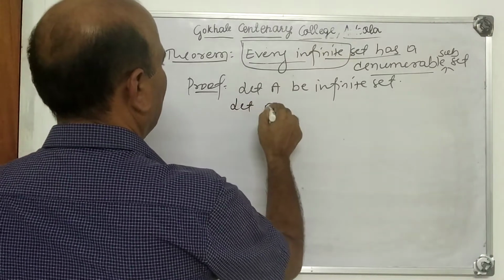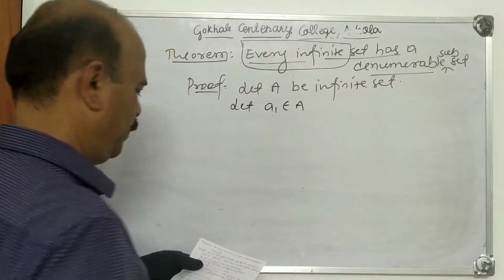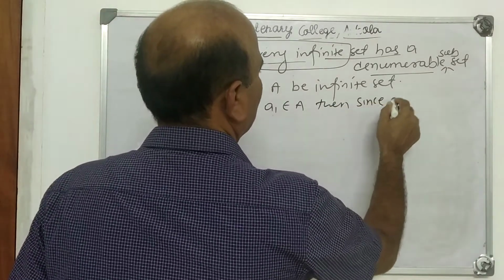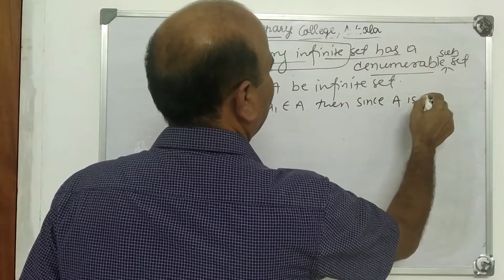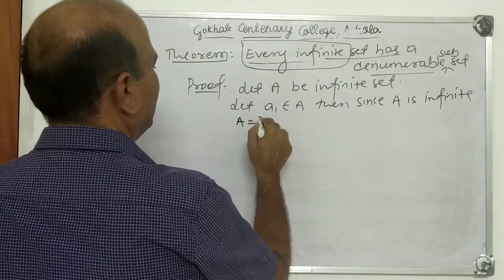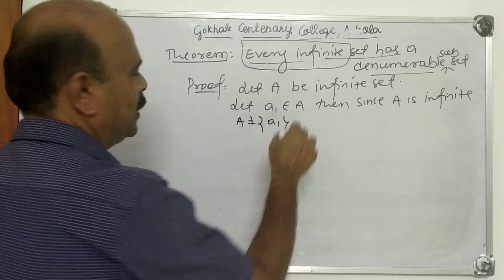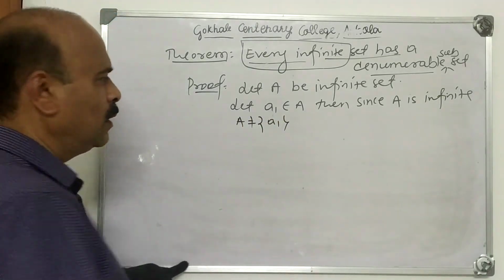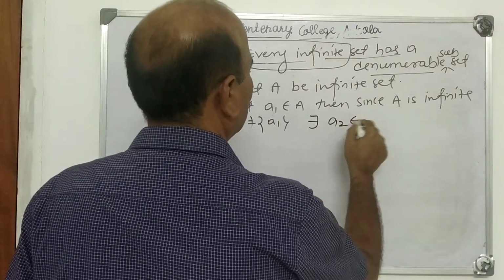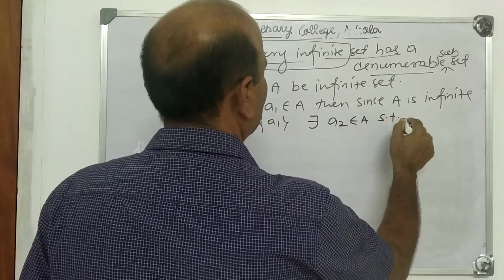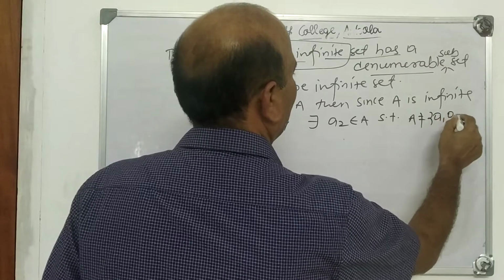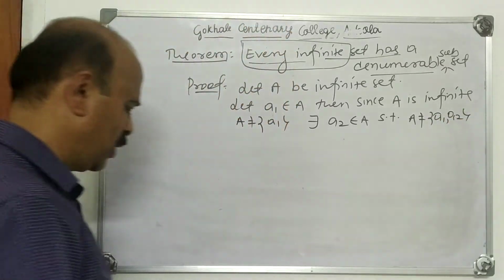Let A1 belong to A. Then, since A is infinite, A is not equal to just {A1}. Therefore, there exists A2 belonging to A such that A is not equal to {A1, A2}. It consists of some more elements.